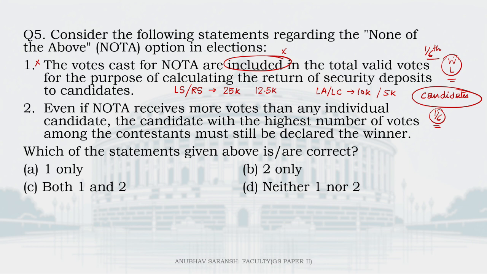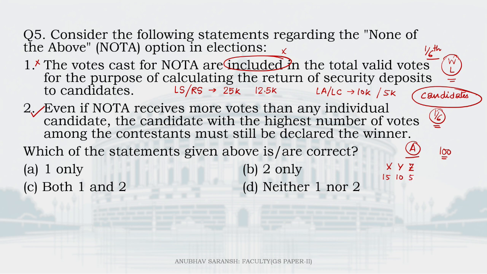Second one, even if NOTA receives more votes than any individual candidate, the candidate with the highest number of votes among the contestants must still be declared the winner. Now, sadly, this is correct. Let's assume, let's say there's a constituency A. In this constituency, there are 3 contestants, X, Y, and Z. There are 100 voters in this entire constituency. Now, if you assume that X gets, say, 15 votes, Y gets 10 votes, and Z gets 5 votes.